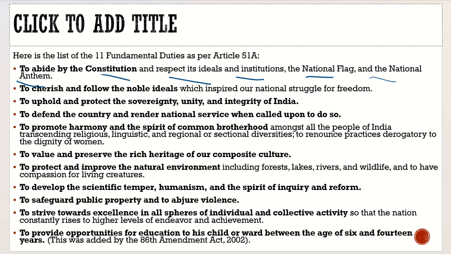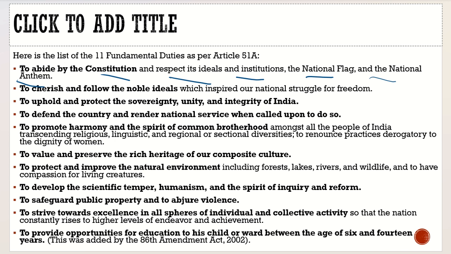So this is the first one. Then the second, to cherish and follow the noble ideals which inspired our national struggle for freedom, to uphold and protect the sovereignty, unity and integrity of India, to defend the country and render national service when called upon, to promote harmony and the spirit of common brotherhood, to value and preserve the rich heritage of our composite culture, to protect and improve the natural environment including forests, lakes, rivers, wildlife, and to have compassion for living creatures,